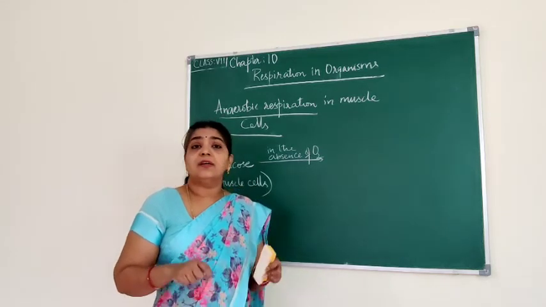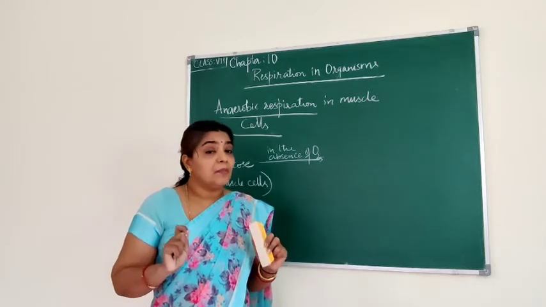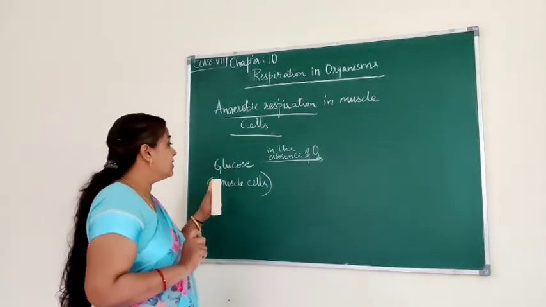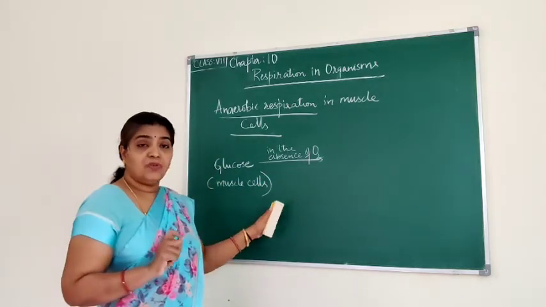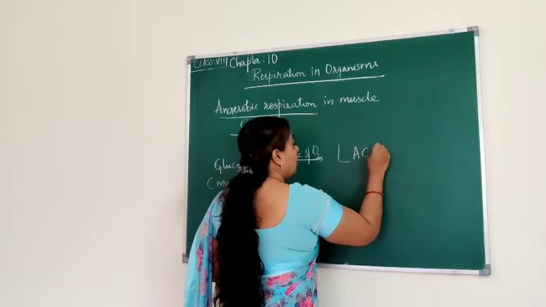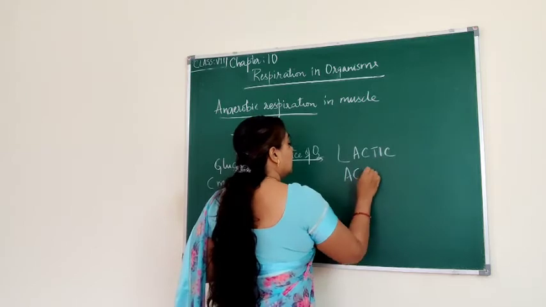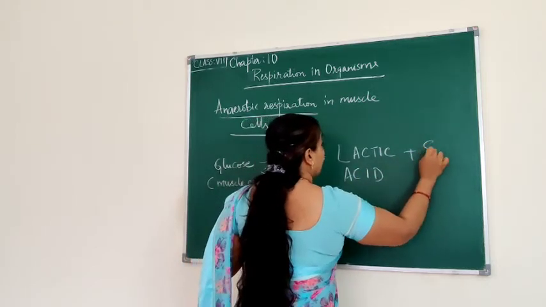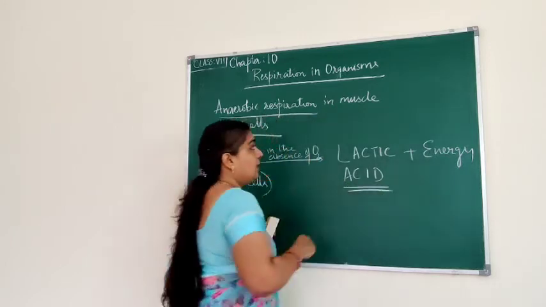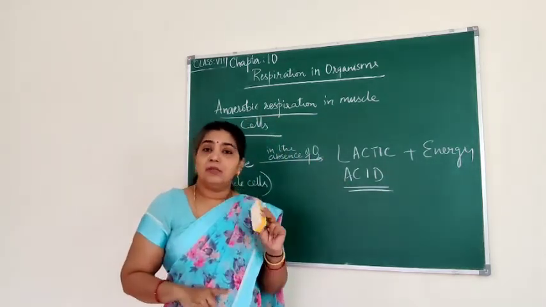This is in our muscle cell. We are higher organisms. We are known to respire aerobically, but sometimes when the energy requirement is more, the glucose in the absence of oxygen will be broken down, and what is formed? Lactic acid is formed with energy. I hope you understood why we respire anaerobically: when the energy requirement is more.